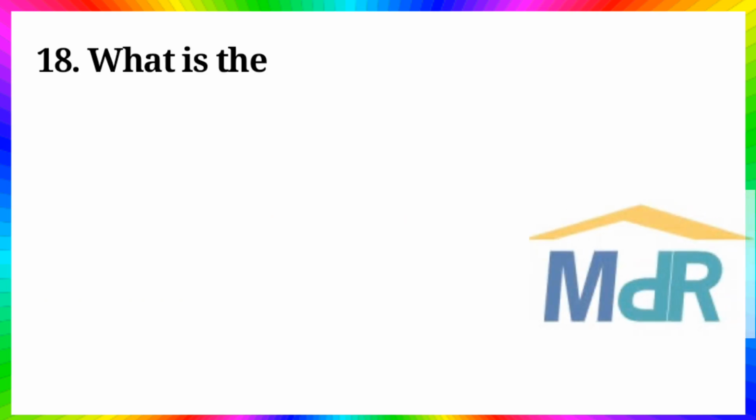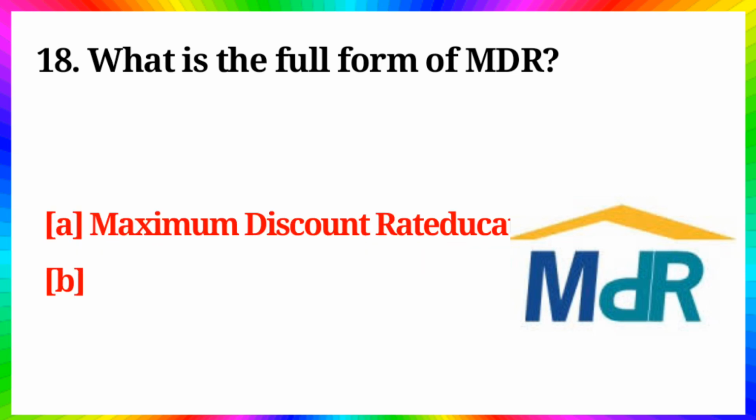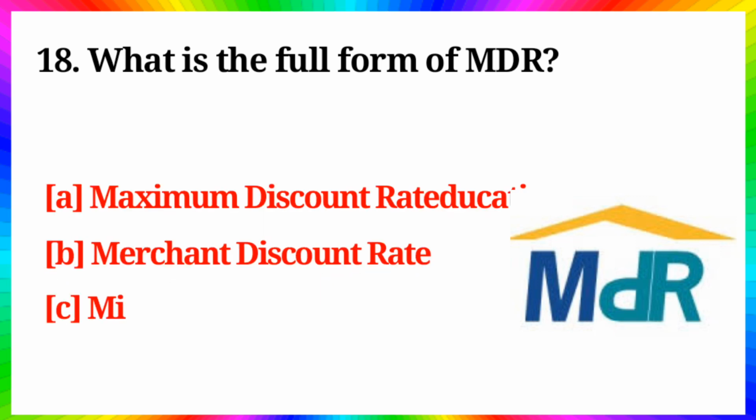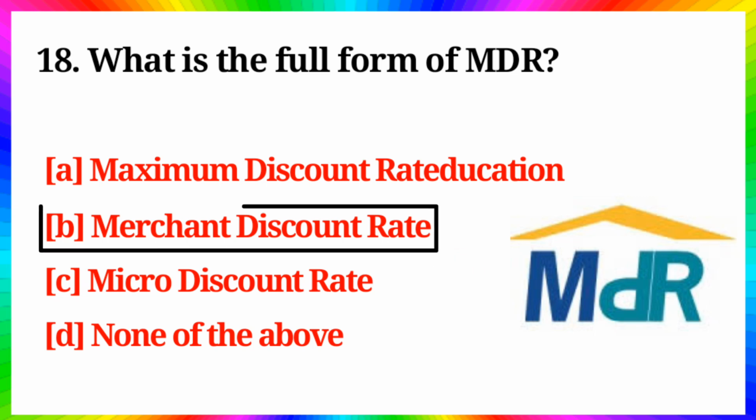Question number 17. What is the full form of MDR? Option A, maximum discount rate education, B, merchant discount rate, C, micro discount rate, D, none of the above. Answer is option B, merchant discount rate.